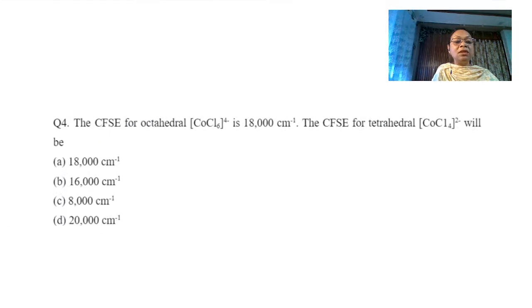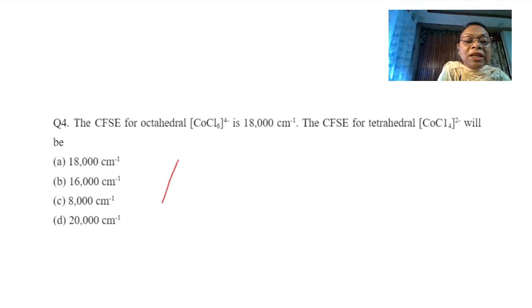After an easy one, let's go to the next one. I skipped a question. The crystal field splitting energy for octahedral complex [CoCl6]4- is 18,000 centimeter inverse. The crystal field splitting energy for tetrahedral will be?